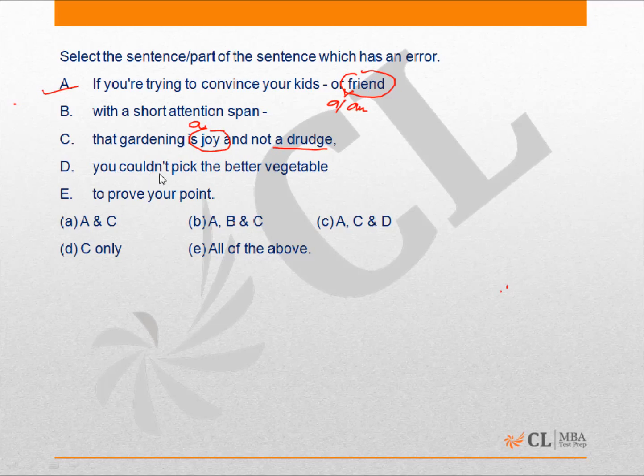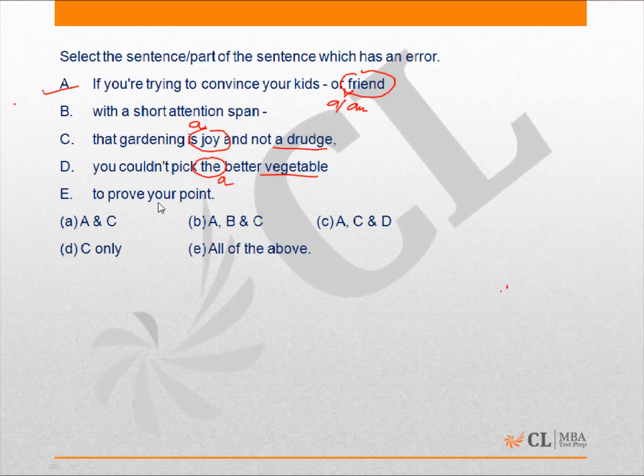Again, in D, it's the usage of the wrong article, the. A definite article will not be used here since you're not talking about any specific vegetable, are we? We're talking in general about better vegetables, and therefore we will use an indefinite article a over here, and the sentence should become you couldn't pick a better vegetable to prove your point, right?